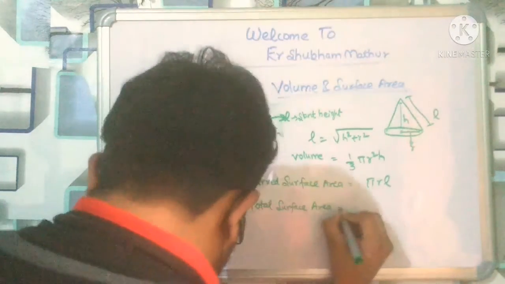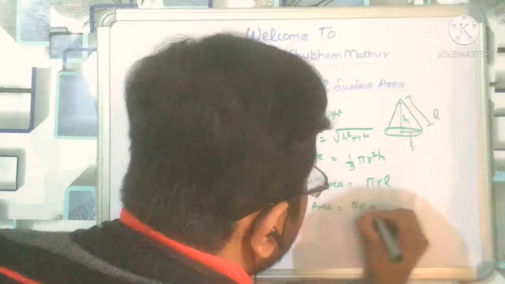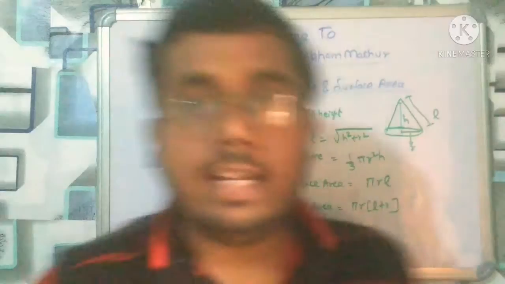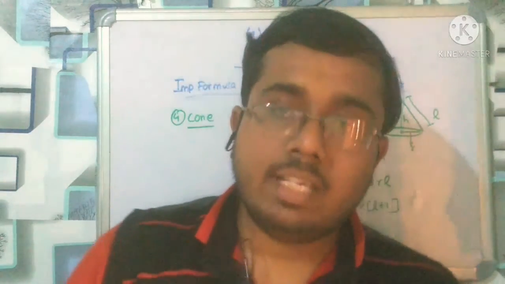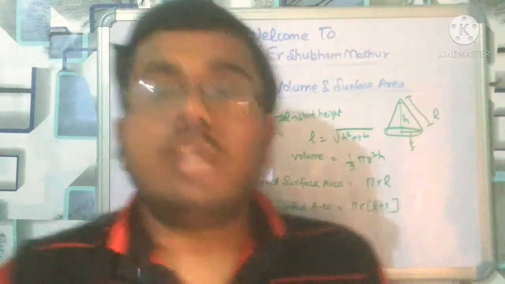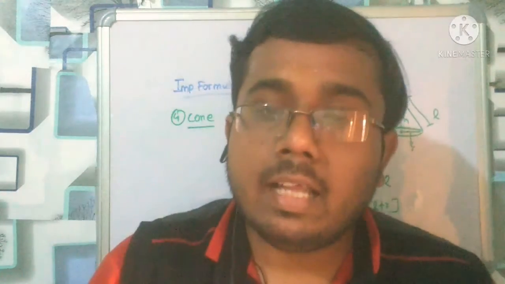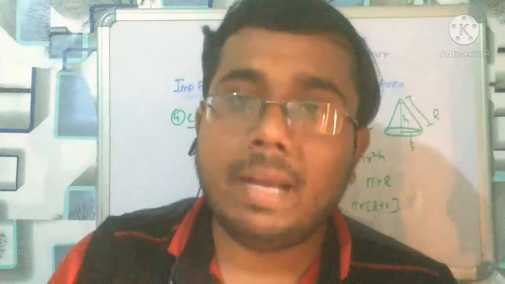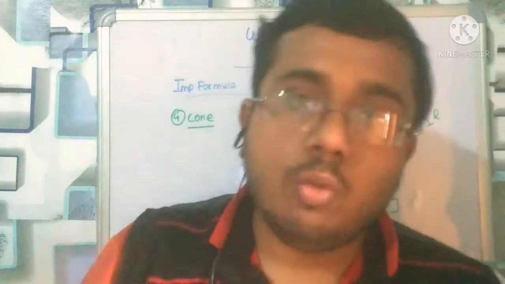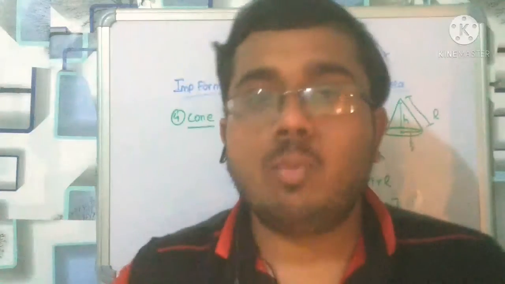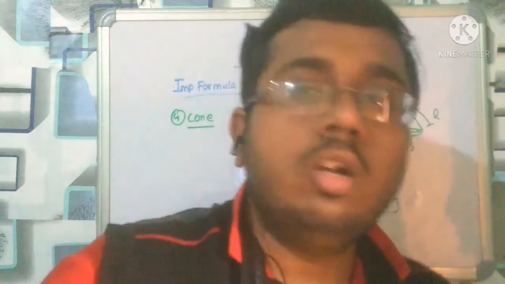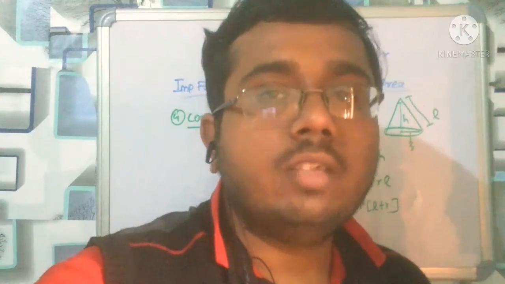Total surface area is pi r into L plus r. So slant height is L, which is equal to under root h square plus r square. Curved surface area is pi r L, total surface area is pi r into L plus r, and volume is equal to 1 by 3 pi r square h. Let's move to the last two figures, for volume and surface area.